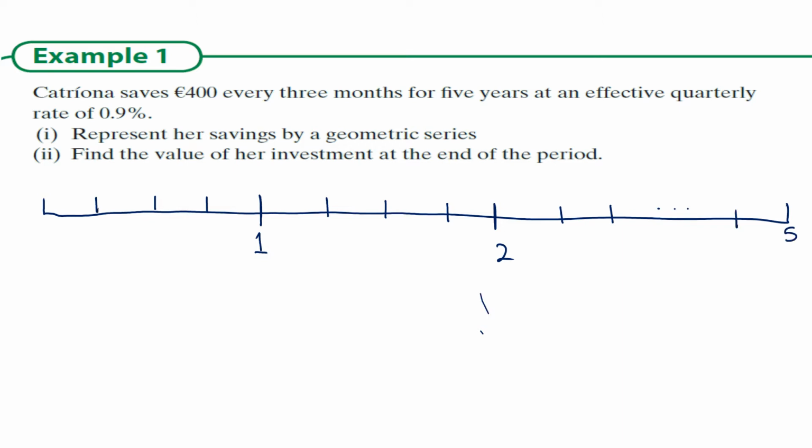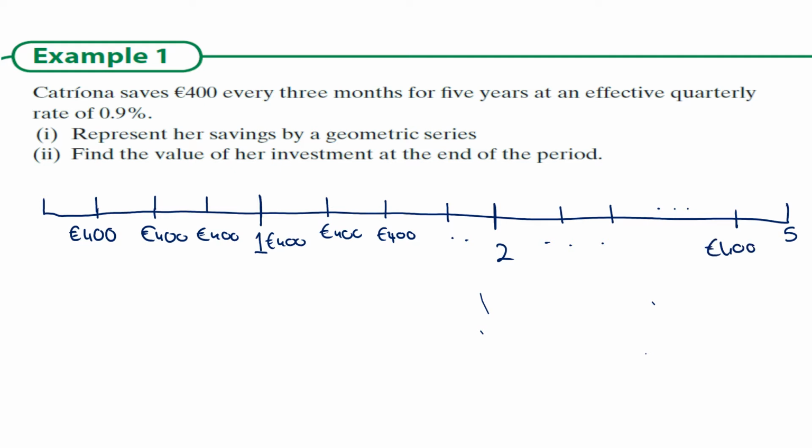At each of these lines, she saves €400. And she saves it here as well, and 400 and 400 and so on. So that's what the instalment piece looks like.